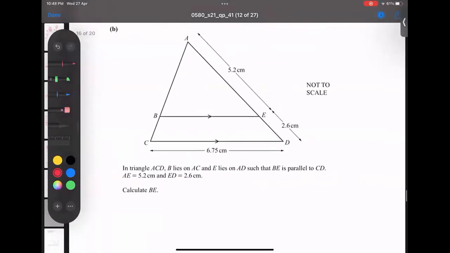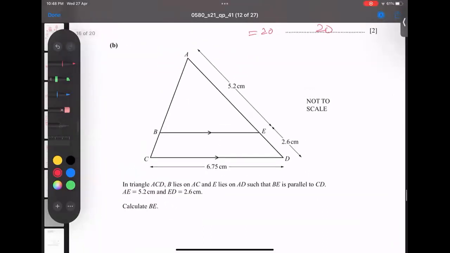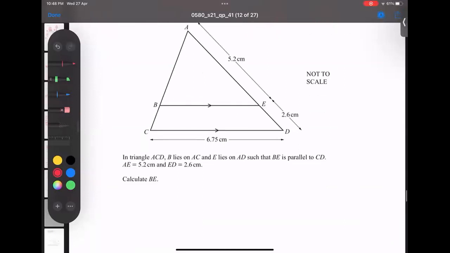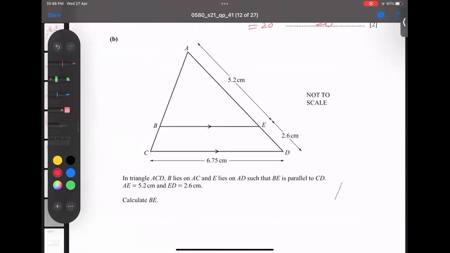B part. He's asking for the B part, and how to get it? He's asking BE. So this is called similarity. I make 2 triangles here. First of all, I make 1 small triangle, then I make a big triangle. Here A, here E, here B, here D, here C. This is 6.75.